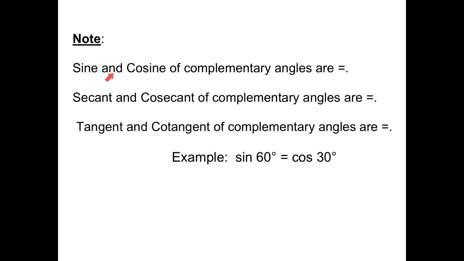So here it says the sine and the cosine of any complementary angles are equal. That's what we saw in the last example. And the secant and the cosecant of complementary angles are equal. And same with tangent and cotangent, which simply means without a triangle, if I'm looking at the sine of 60, it must equal the cosine of 30. Or if I have the secant of 40 degrees, that must equal the cosecant of 50 degrees. It will always have that relationship as long as these two angles add up to 90 and these add up to 90. They're called complementary, and they have that relationship.